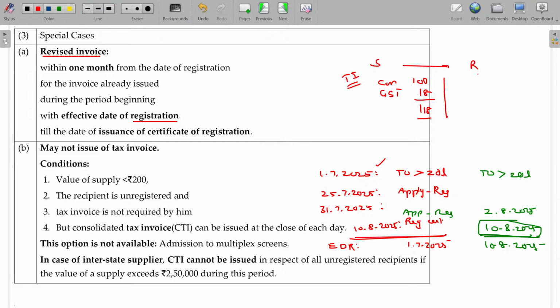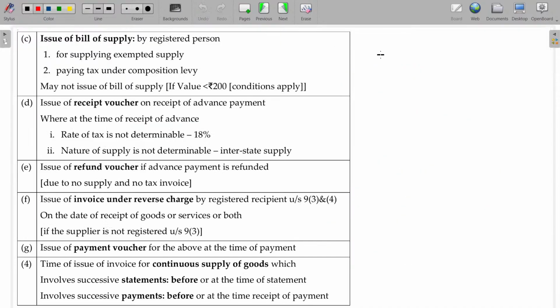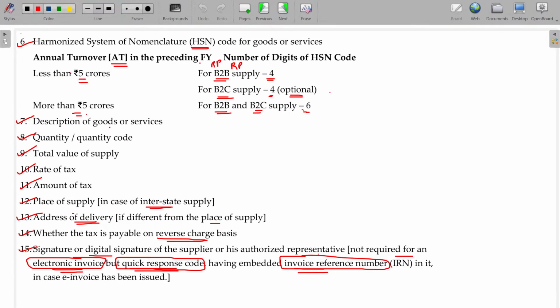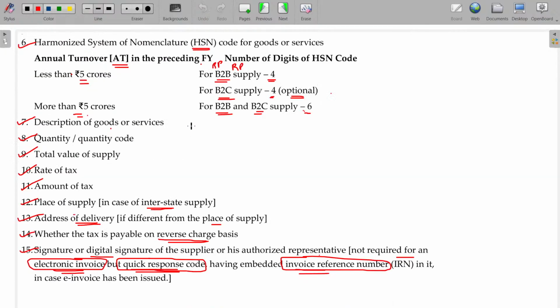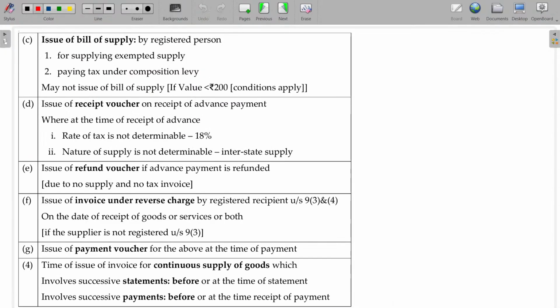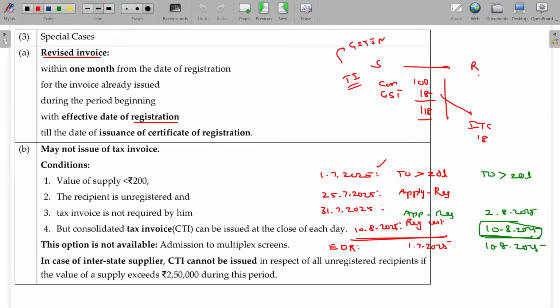And this fellow can claim the GST or ITC only when he gets the tax invoice. For the tax invoice, you need to have what? GSTN number. So in your tax invoice, mandatorily you have to quote the GSTN number. If you don't have the GSTN number, of course, you are not able to issue the tax invoice.